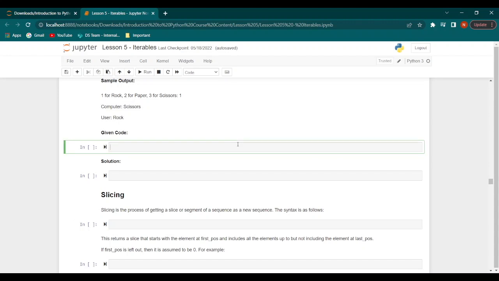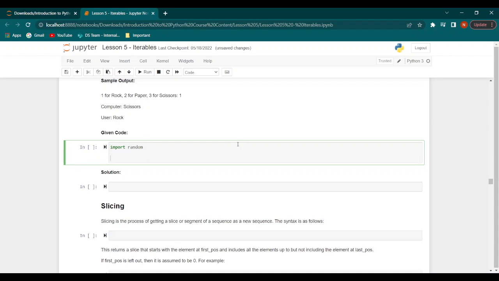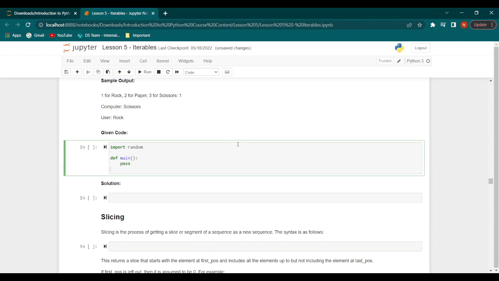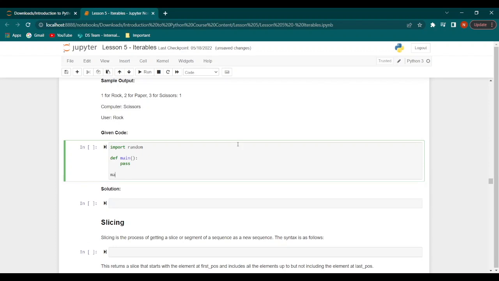If you consider a given code, usually it would be like this. It would say import random, then it would say define the main function, and this is where we insert our code, and then we just call the main function. That's all.